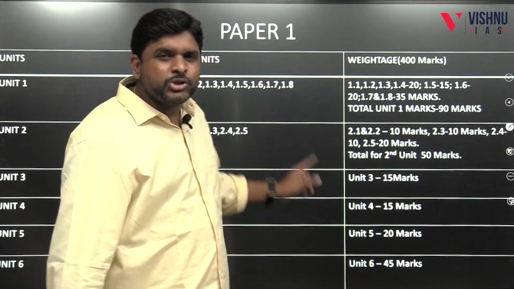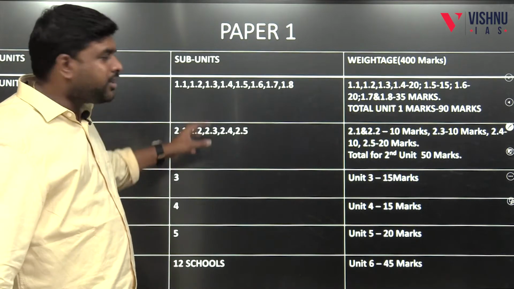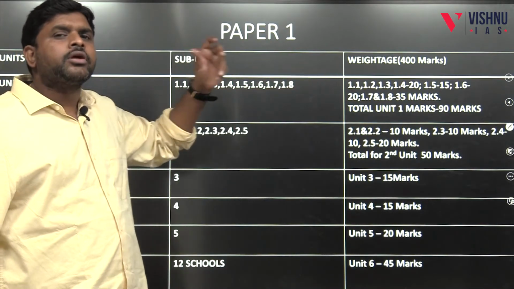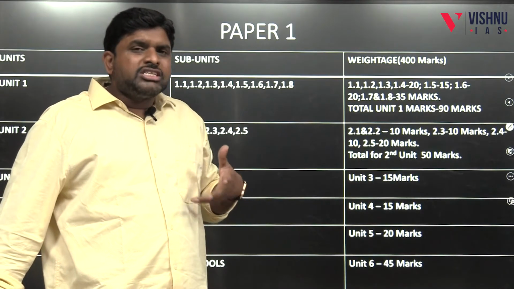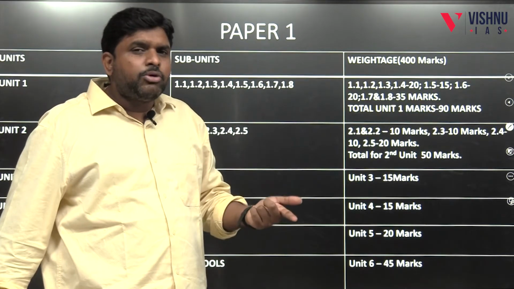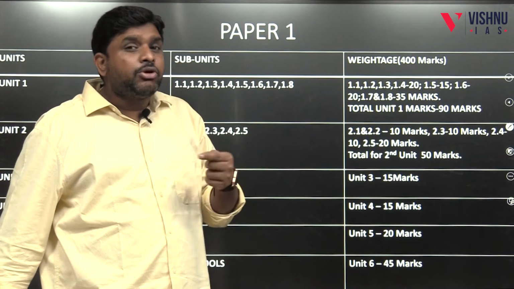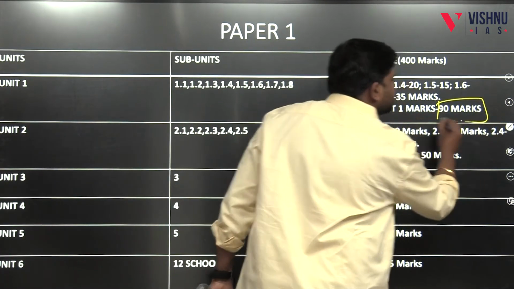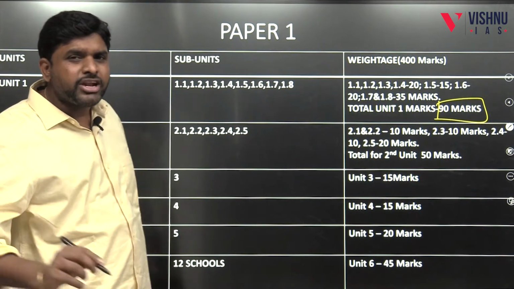90 marks. So if you focus on unit number 1, 90 marks is in your pocket. So unit 1.1, 1.2, 1.3 is about understanding the evolution of anthropology as a discipline. 1.4 is about theories of Darwin. 1.5 is about primates. 1.6 is about evolution of man. 1.7 is about core biology. 1.8 is about archaeology. So this all together constitutes 90 marks. Out of 400, 90 marks will be from unit number 1.